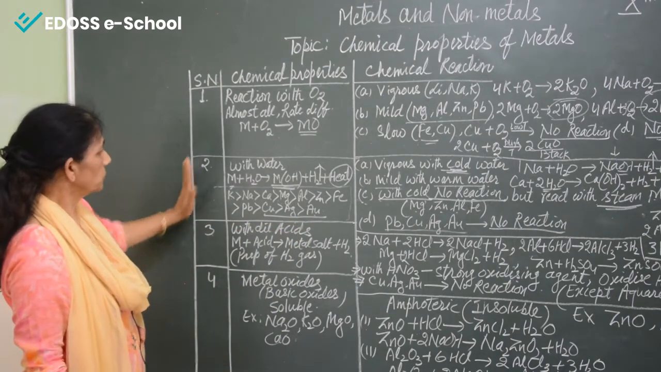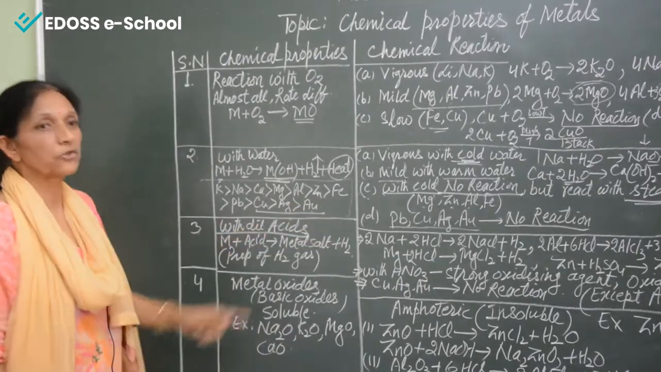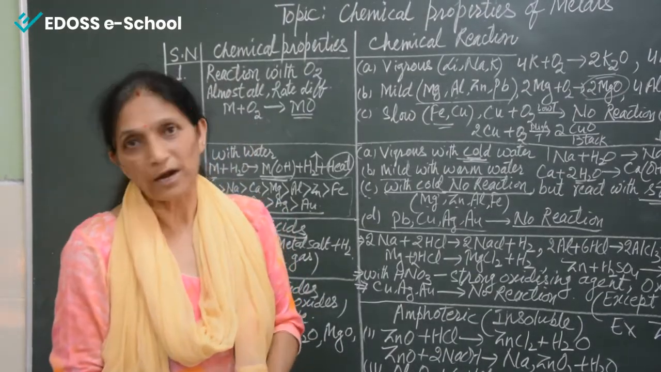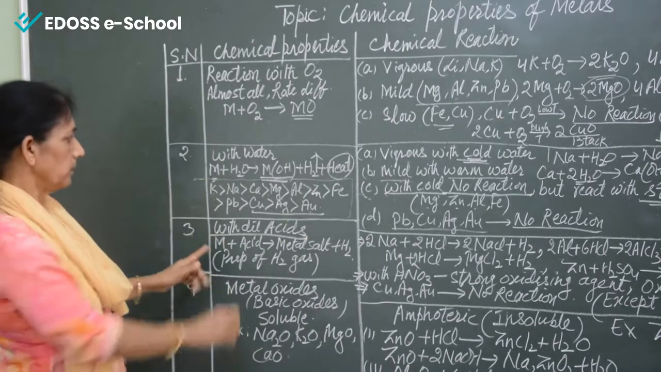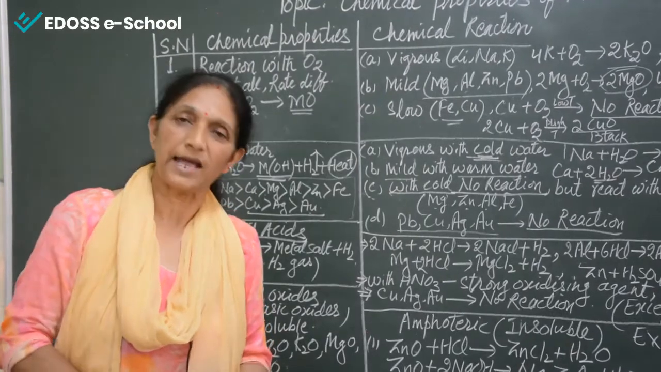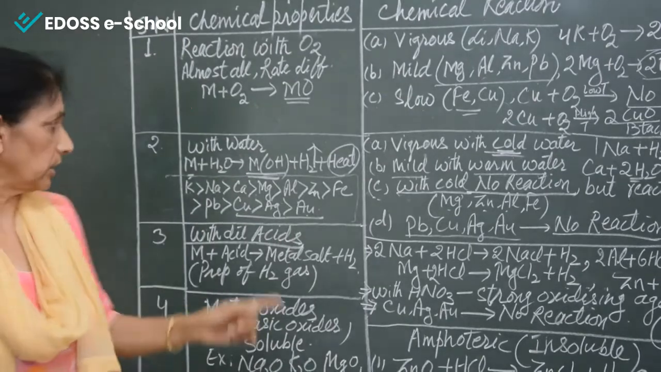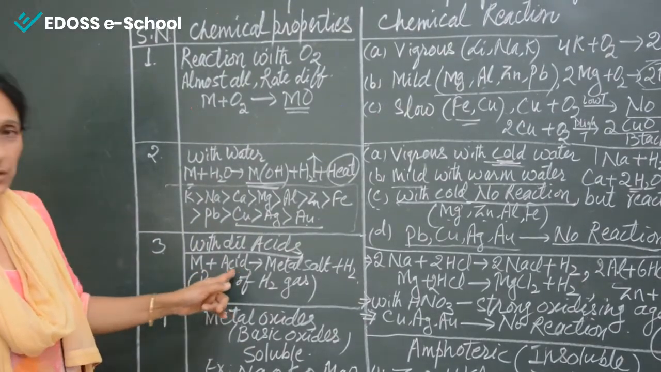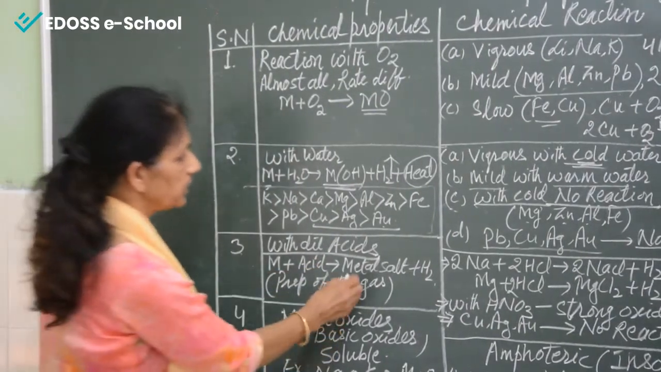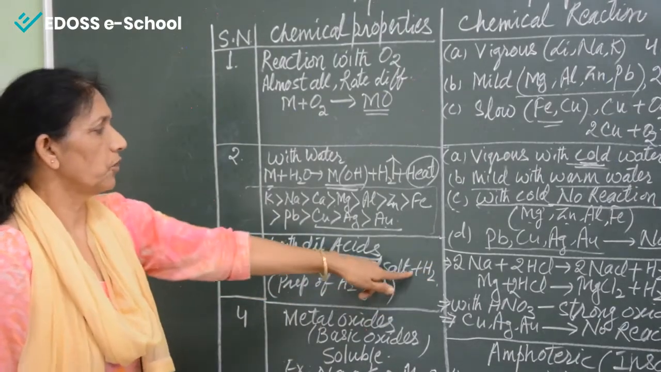Now we are coming to the third type of chemical property, that is with acids. This property is also very important because it is used for the preparation of hydrogen gas. Now see, this is metal and metal reacts with acid. Here we are talking about acids like HCl and sulfuric acid, dilute, not concentrated. So acid means dilute HCl or dilute sulfuric acid, H2SO4. So what is happening? Metal salt forms and hydrogen gas is given out. So these are also used for the preparation of hydrogen.